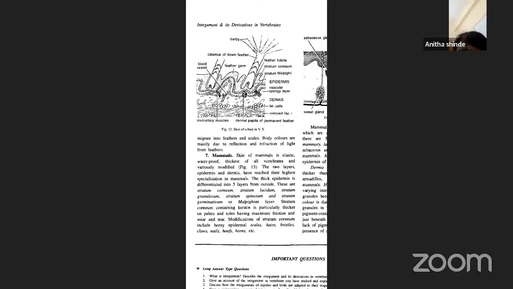So actually, if a question is asked on the diversity of integument with reference to vertebrates, then you need to talk first about its functions and the structure. Then, what are the various derivatives that we have seen? Give a brief description of that, and then give the diversity of this integument in different chordate animals.